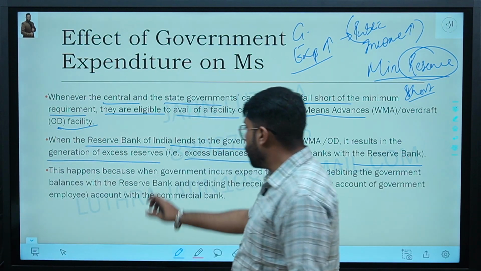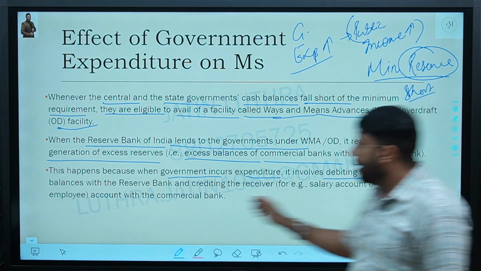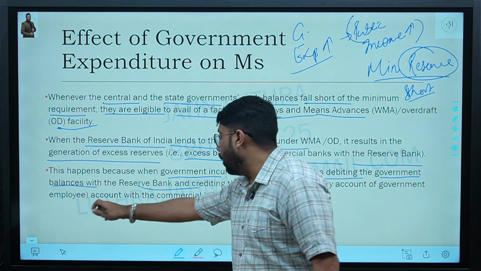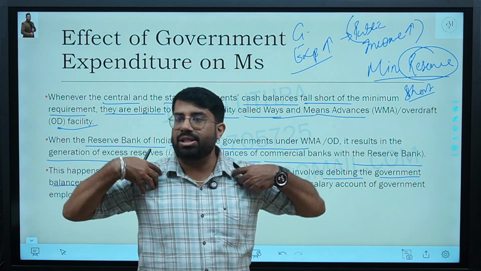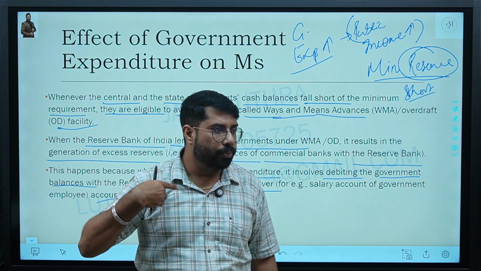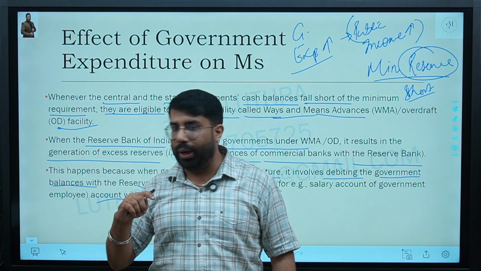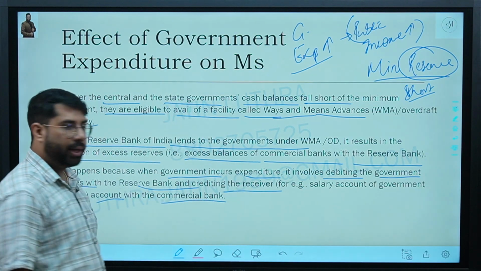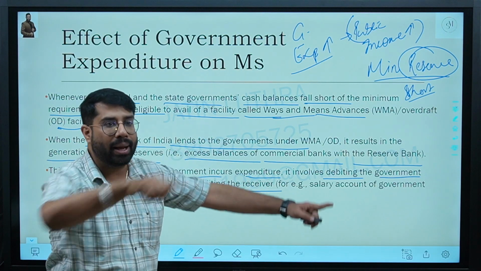This happens because when the government incurs expenditure, it involves debiting the government balances with the RBI and creating the receiver's account with the commercial bank. I am the government, you are my employees. When I spend money, when I pay you your wages, it is my debit transaction, yes or no? Yes, sir. My account will reduce, yes or no? Yes, sir. On the same point, your account will increase with the same amount, yes or no? Yes, sir. That is what it is saying. Who is my bank? RBI. Who is your bank? Commercial.